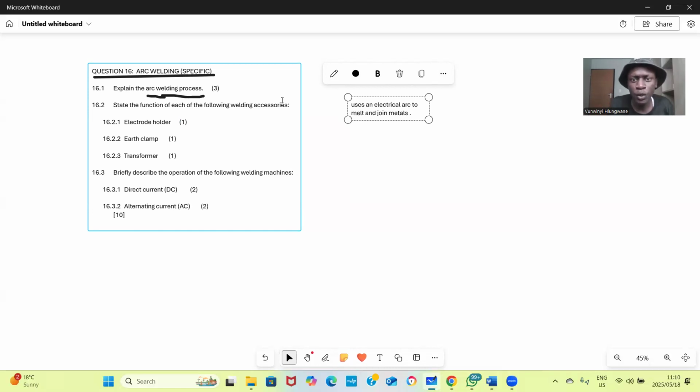Arc welding uses an electrical arc to melt and join the metal. That means it will melt and join what? The metal. It uses an electrical arc. While they are using an electrical arc, the metal will melt. That means when the metal is melting, it can join the metals.